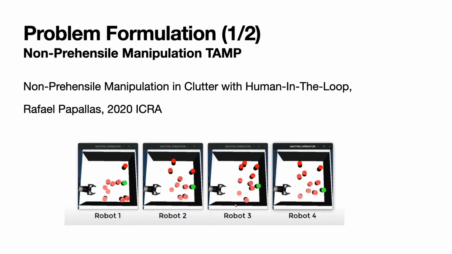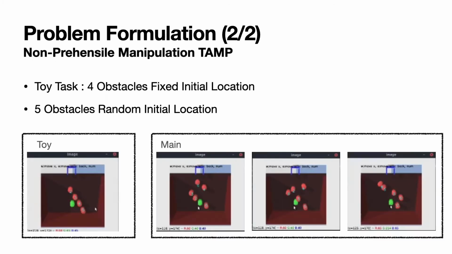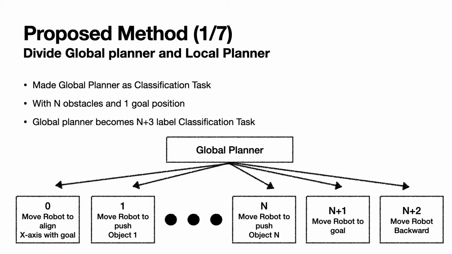Our problem formulation is non-prehensile manipulation, where the manipulator can only push the obstacles and get to this green one. This is non-prehensile because pushing one can affect other obstacles' positions. I use 5 LED with your 5. For the toy task, I use 4 obstacles with fixed initial location, and for the main task, I use 5 obstacles with random initial location.